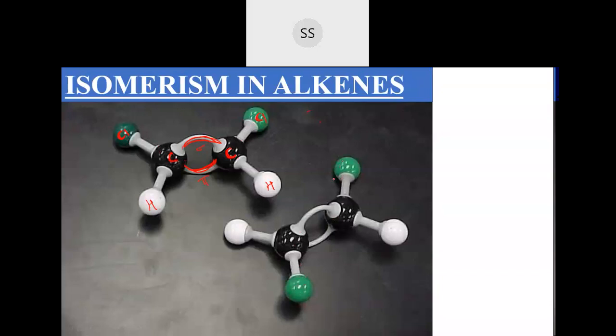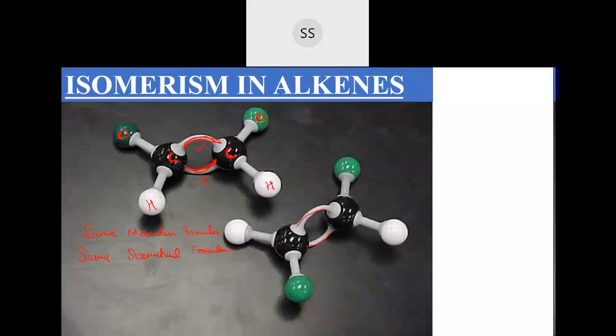Otherwise everything is the same. They have the same molecular formula, and the structure is also similar, so they have the same structural formula. There is no difference in the structure. But what is the difference you are finding here? The difference is the arrangement of these atoms, the chlorine atom and the hydrogen atom.